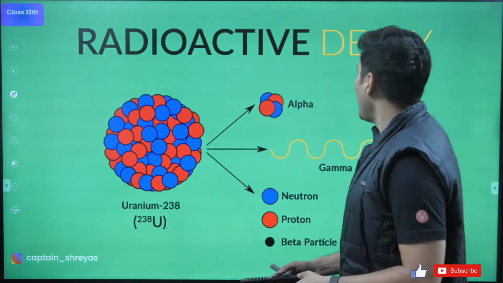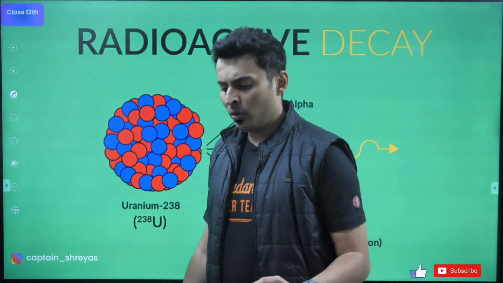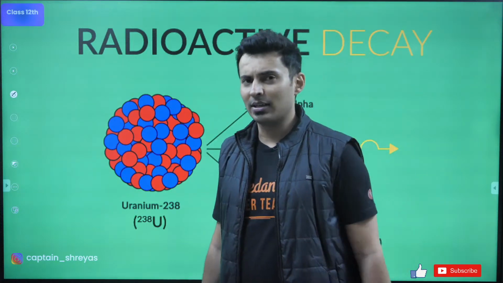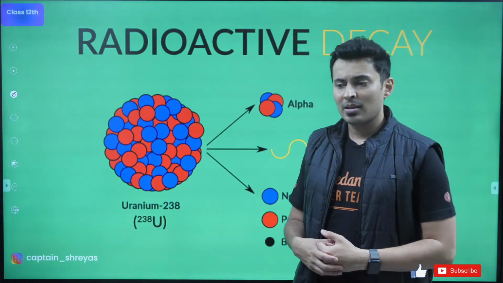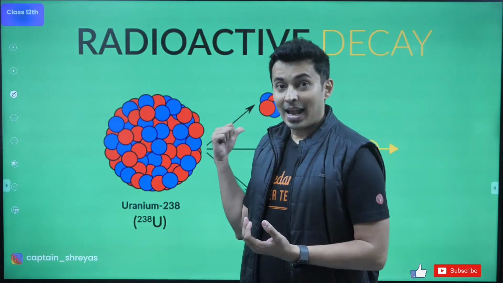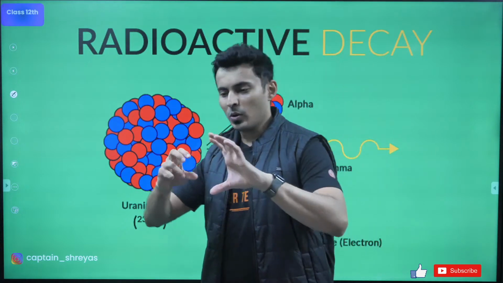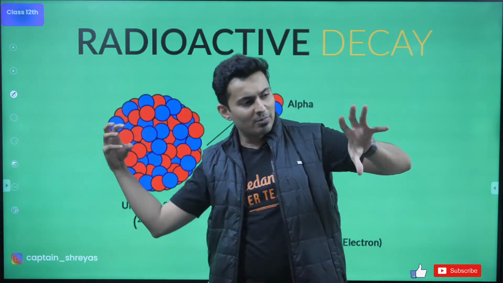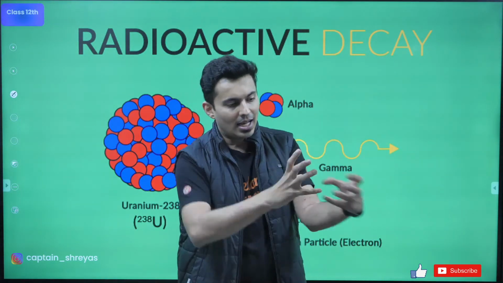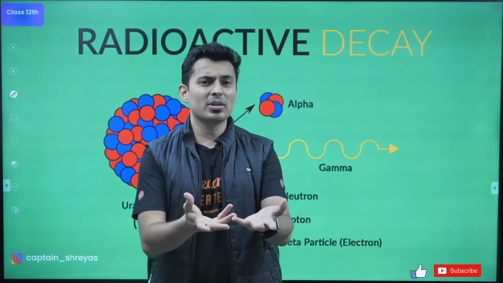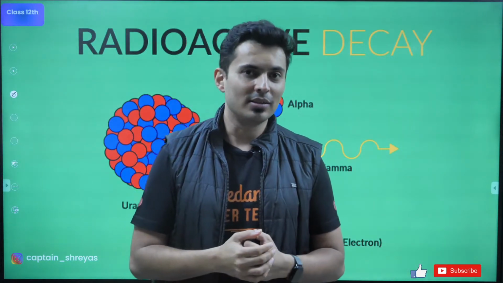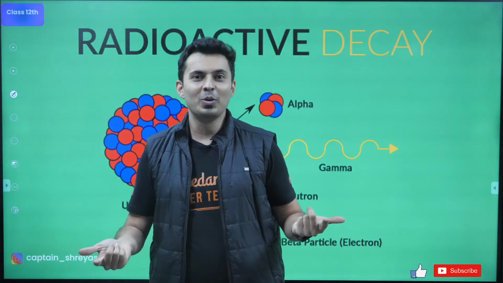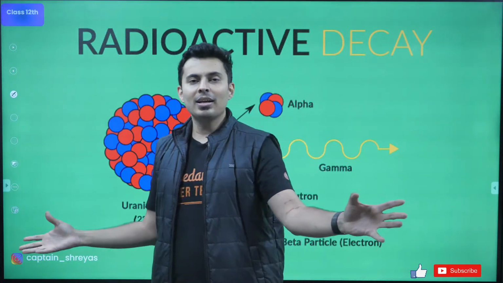Alright, now let's go to the radioactive decay. Like I told you, sometimes you need to force somebody into some reaction. Like in the animations which I showed you, you had to throw 1 neutron, it hits the nucleus and then it disintegrates. It was a forced reaction. It was not natural. But there are some nuclei that automatically split.